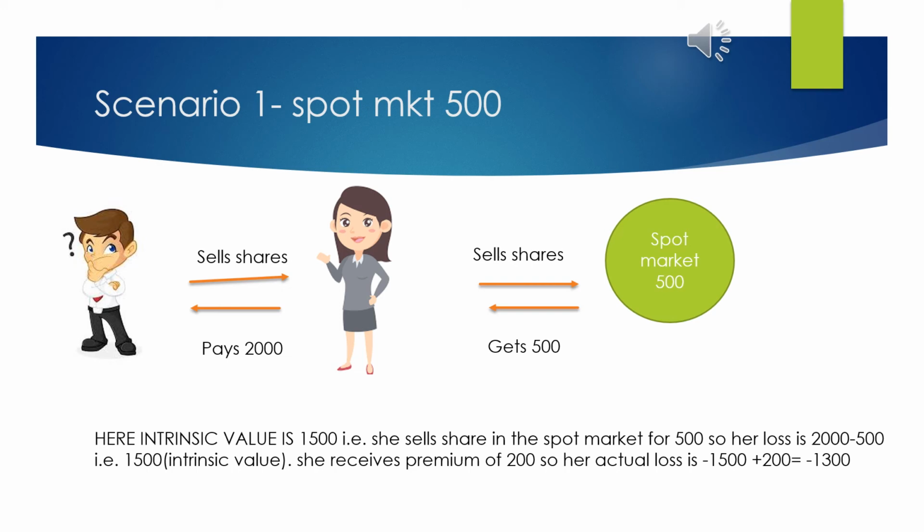Now in layman language, it means that when she buys the shares from Mr. Roy for 2000 rupees, naturally she will sell the share in the spot market. When she's selling the share in the spot market, it is 500 rupees. So from the 2000 rupees loss, she is receiving 500 from the spot market. So her actual intrinsic value will be 1500. From that 1500, she has already received a premium of 200. So we will remove that 200 rupees also from the 1500 rupees, and then her actual loss will be 1300 rupees.